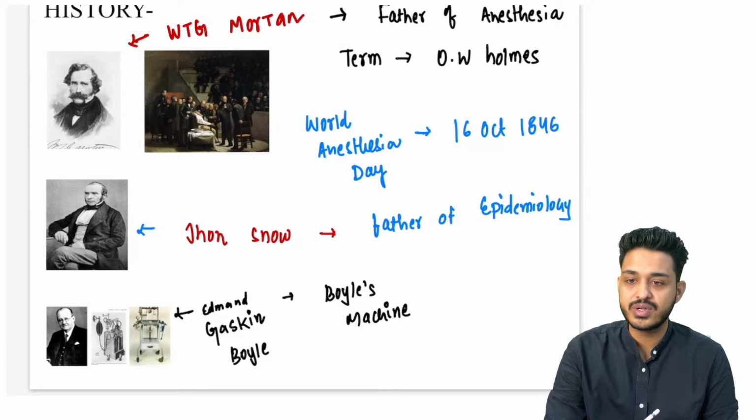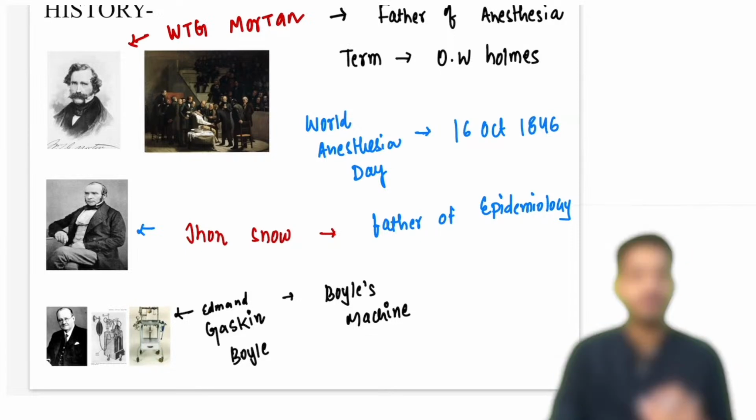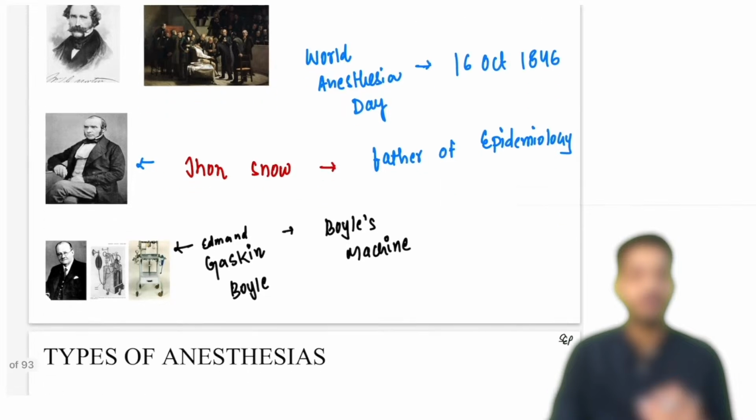That is going to be W.T.G. Morton. And who is John Snow? He is also an anesthesiologist, right? He is also known as the father of epidemiology, right? One more scientist you have to remember. These are all questions that have been asked in the past.